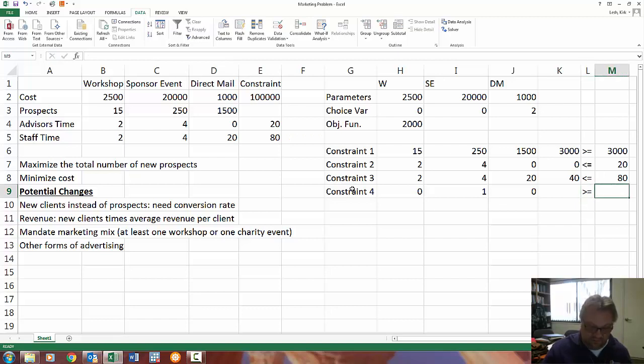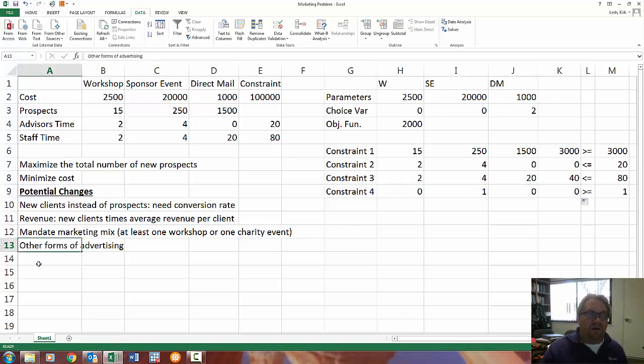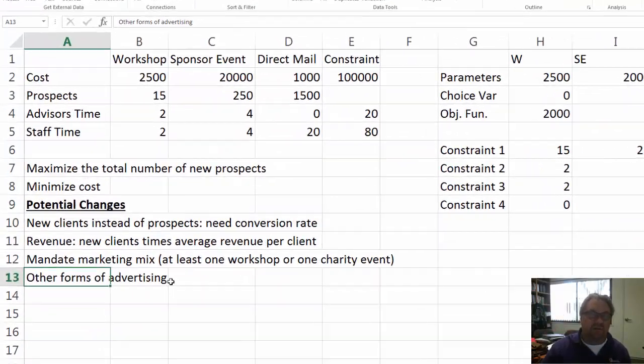And then pull that down, and presto, there is my new constraint, where I am mandating a particular marketing mix. And then finally, the other forms of advertising, but I've already talked about that. You would just simply insert new columns in here and go from there.